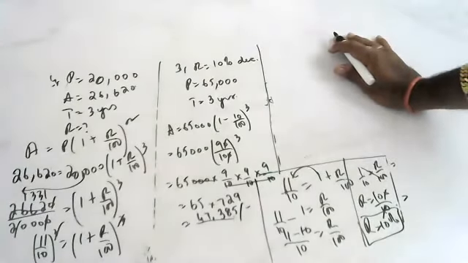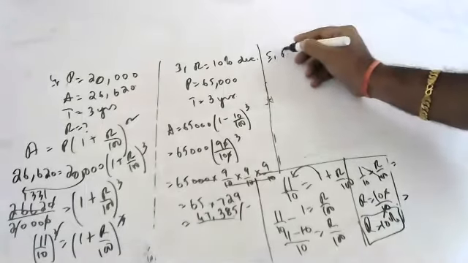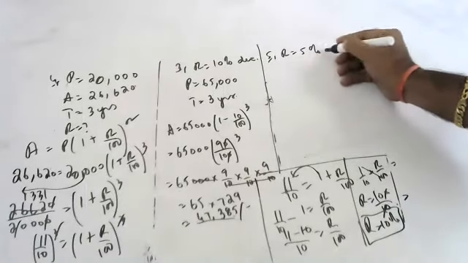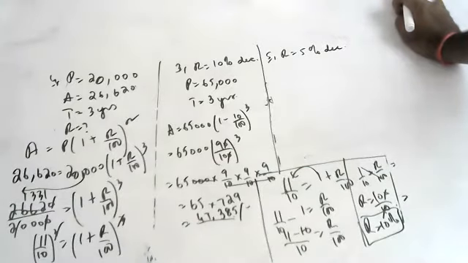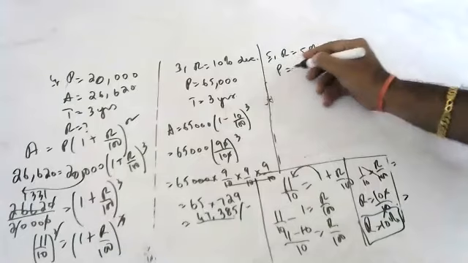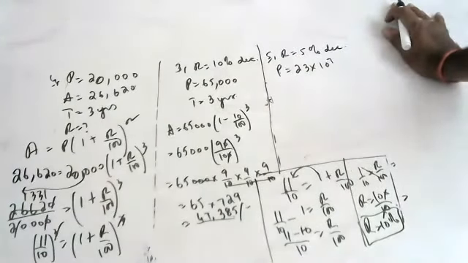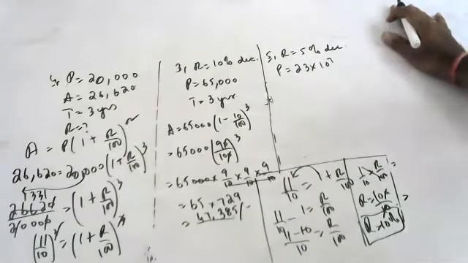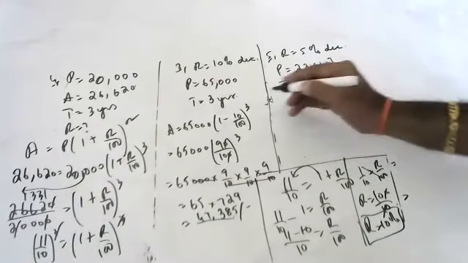The virus in a culture decreases at the rate of 5% due to some medicine. If the virus count in the culture was initially 23,000 into 10 to the power of 7, find the virus count after 1 hour, after 2 hours, after 3 hours. After 3 hours, what will be the virus count?